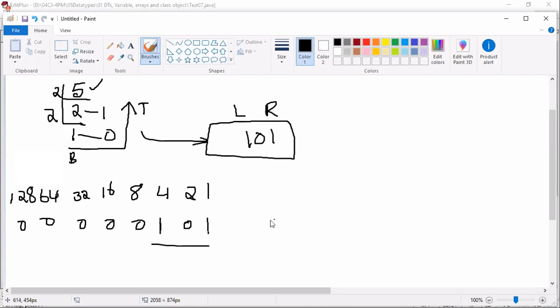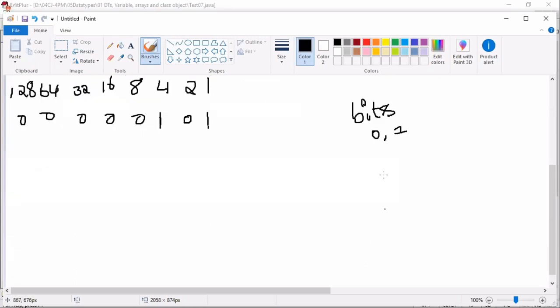Listen carefully. There is a terminology I'm introducing. In an operating system, memory is represented by bits. What are the bits? 0 and 1. These combinations of 0s and 1s: if you take 4 bits, it is called 1 nibble.